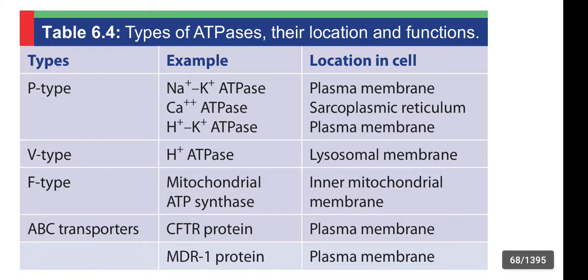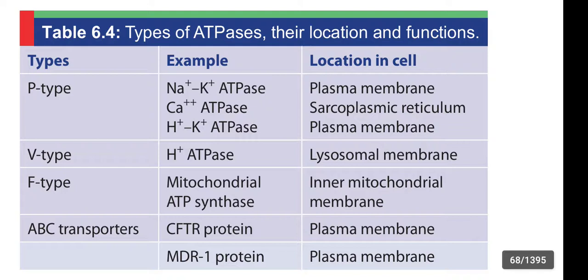And the location in the cell: sodium potassium ATPase, plasma membrane; calcium ATPase, sarcoplasmic reticulum; and hydrogen ion and potassium ion ATPase, plasma membrane. Both the sodium potassium and hydrogen potassium ATPase are present on the plasma membrane, but calcium ATPase is most abundantly present in the sarcoplasmic reticulum. Clear?